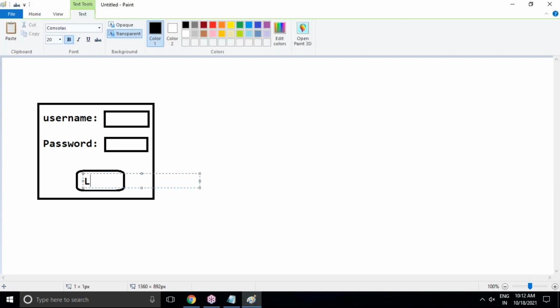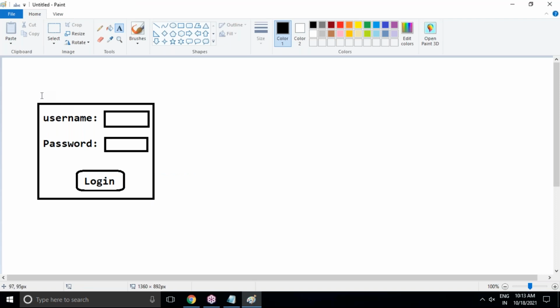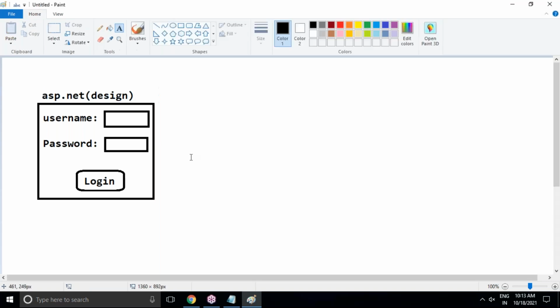This design I'm going to do with ASP.NET. But in reality, only designing is not enough. Along with the design, behind the scenes, you have to write the code. So how to write this design code?